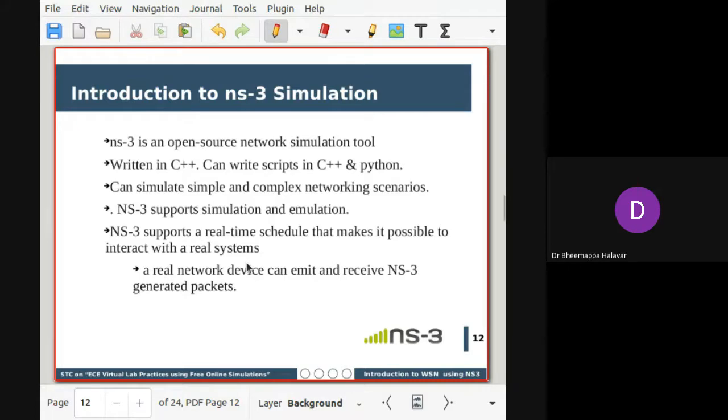Suppose you have come up with a different clustering mechanism, how do you implement that? To check whether it is suitable, whether it is low power, how much power it is consuming, and whether the network lifetime is improved by the new clustering mechanism, we cannot directly buy hardware sensors and deploy them to test, right? So the best mechanism is to simulate the concept and check it for a different set of scenarios.